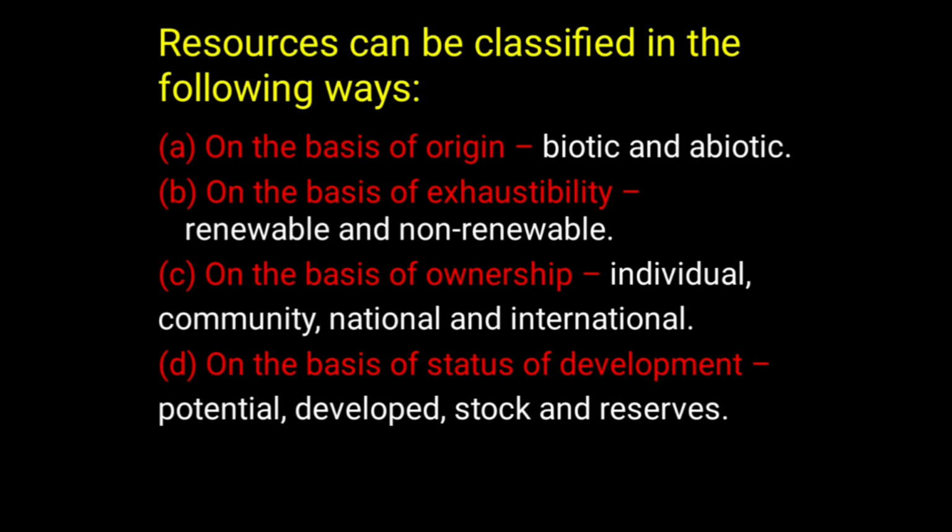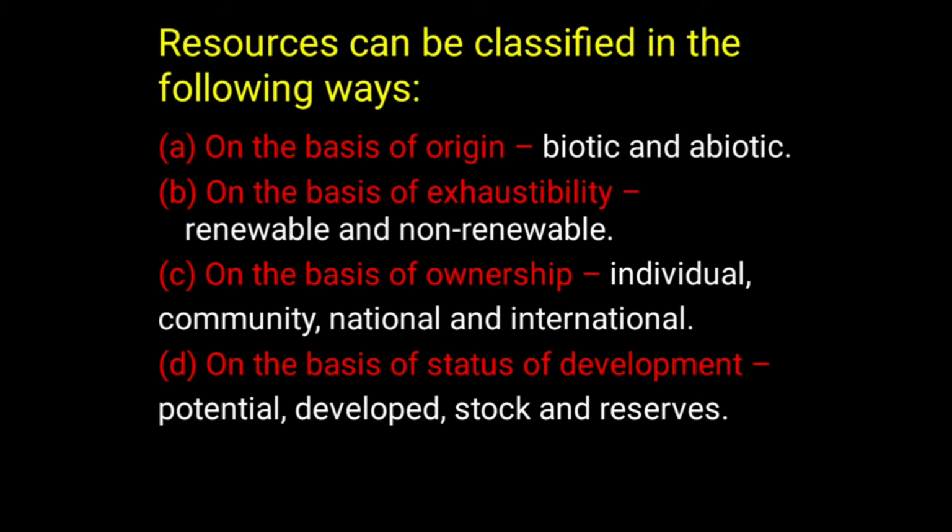Resources can be classified in the following ways. First, on the basis of origin, it is classified as biotic and abiotic resources. On the basis of exhaustibility, it is classified as renewable and non-renewable resources.